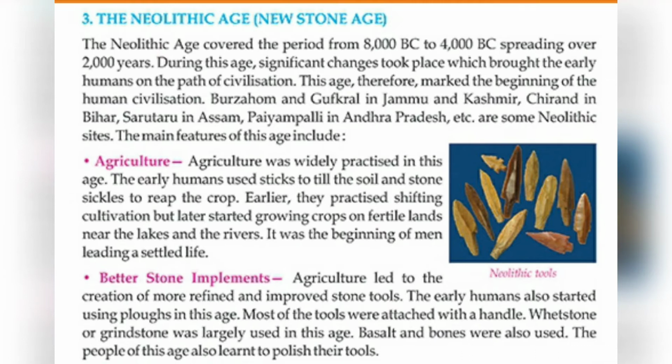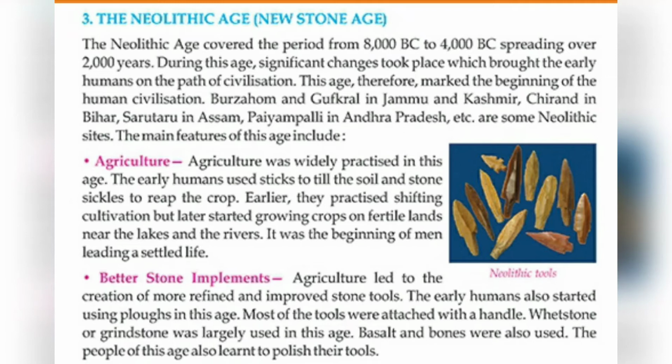Better stone implements: agriculture led to the creation of more refined and improved stone tools. The early humans also started using plows in this age. Most of the tools were attached with a handle.